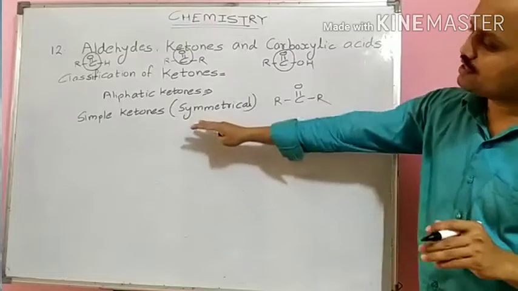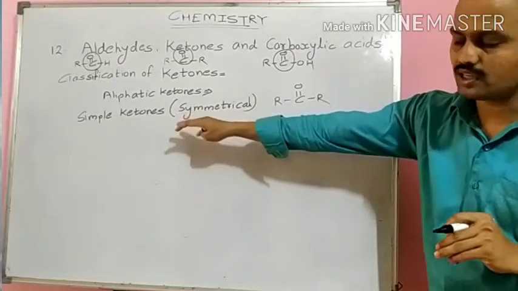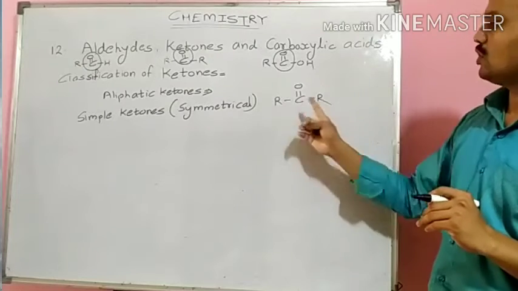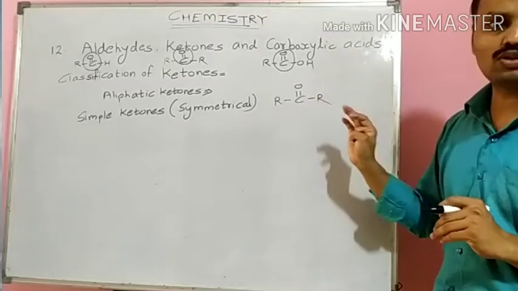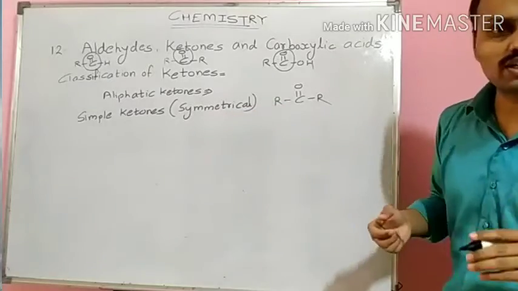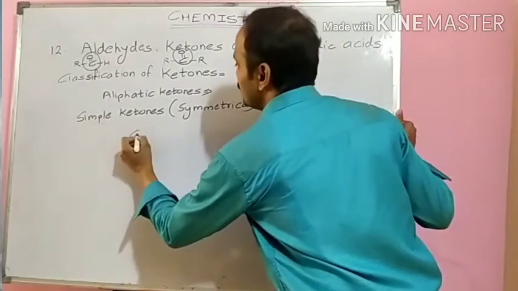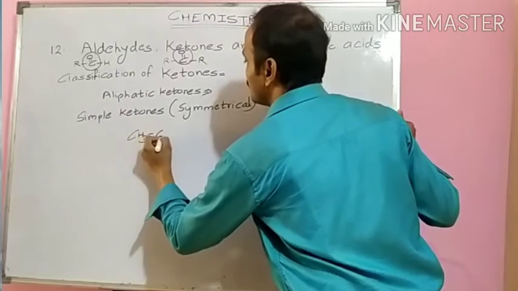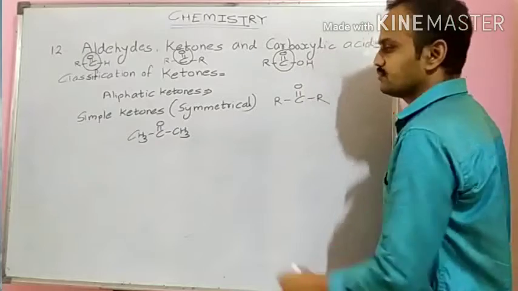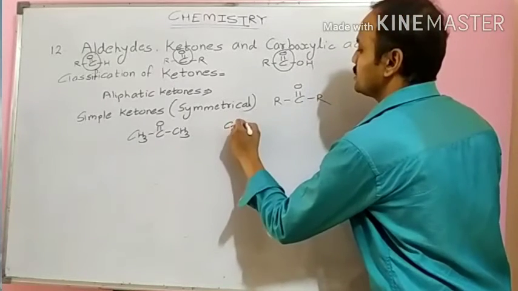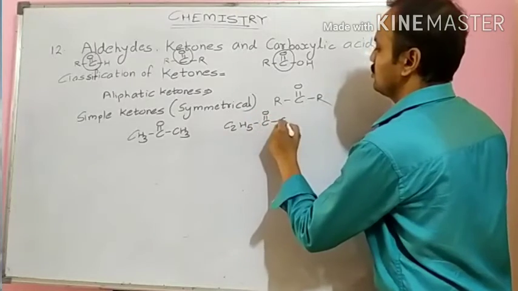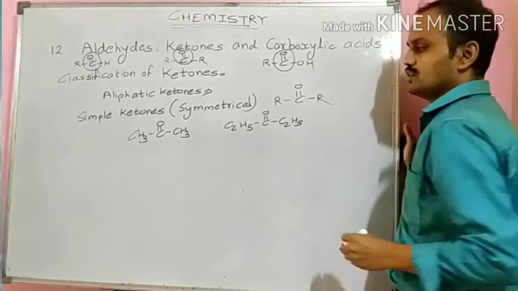In this type of ketones, simple ketones, the same alkyl groups are present on both sides of the carbonyl carbon, or C double bond O. I will write examples of simple ketones: CH3, C double bond O, CH3, and C2H5, C double bond O, C2H5.